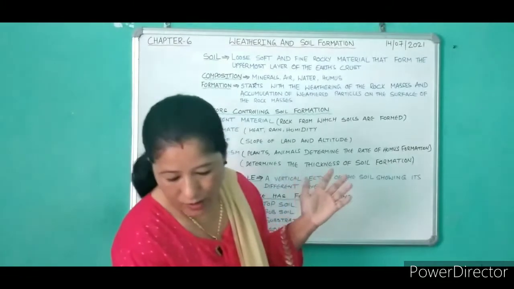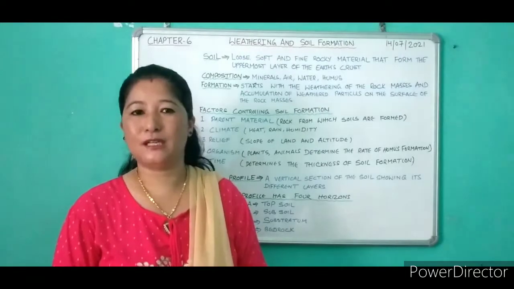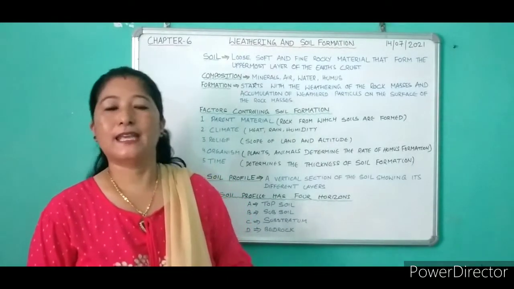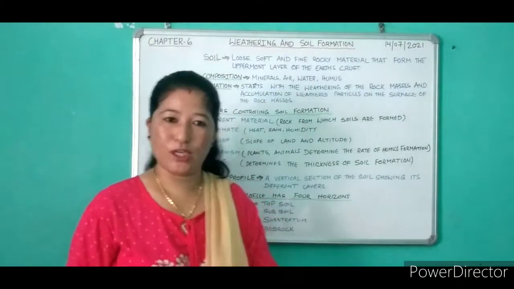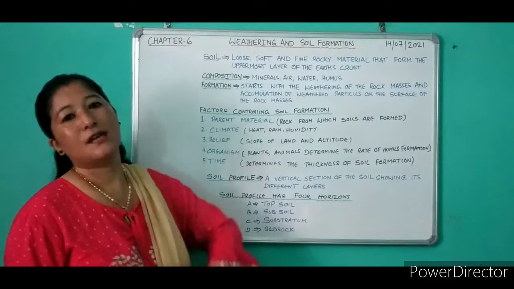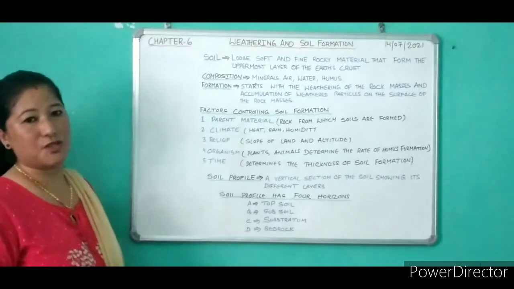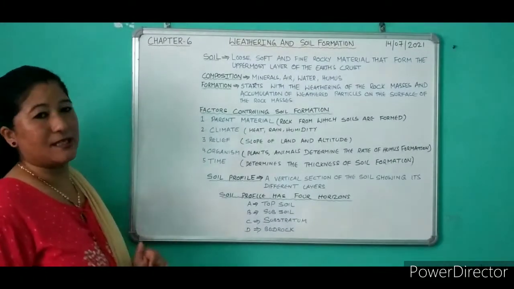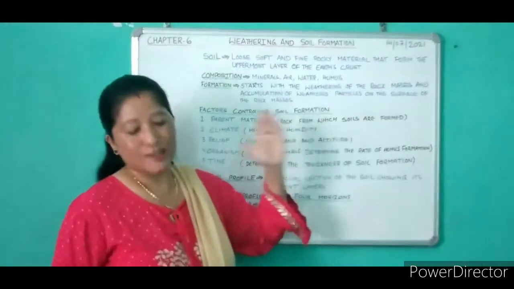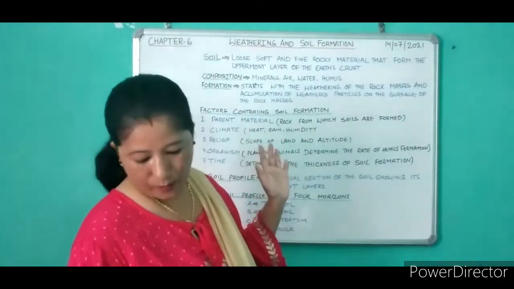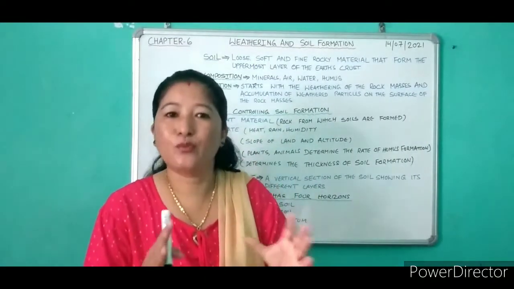And this parent rock determines the physical properties of the soil like color, texture, chemical properties, as well as the mineral composition of the soil. So it's a very important factor controlling soil formation. Then number 2 is climate. Climate includes elements like heat, rain, humidity. These are the elements of weather and climate. They determine the kind of weathering which will occur.